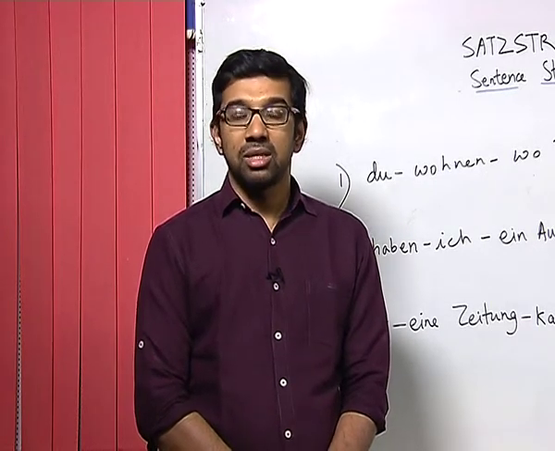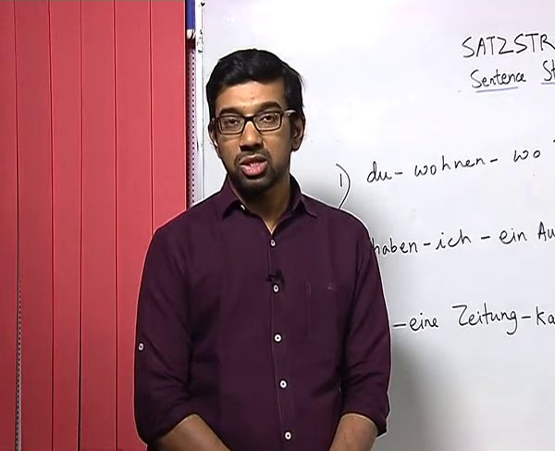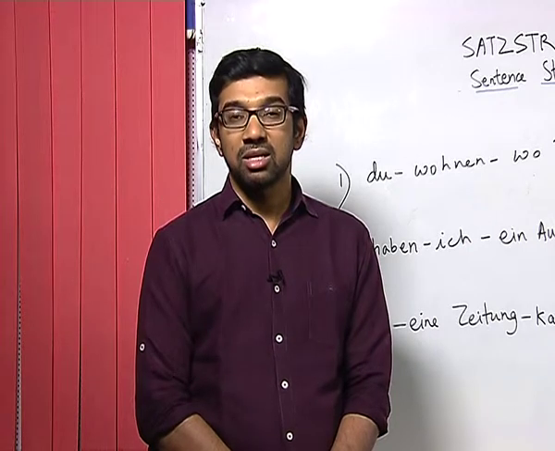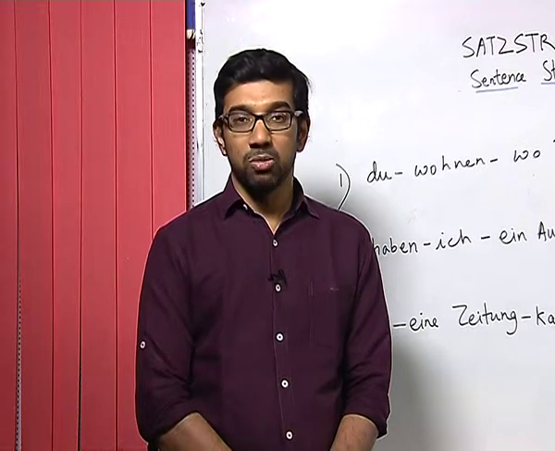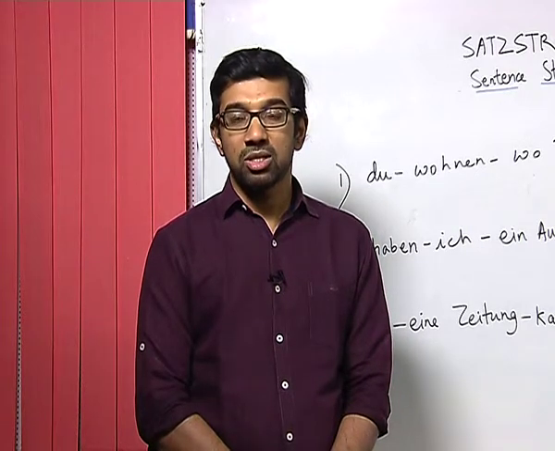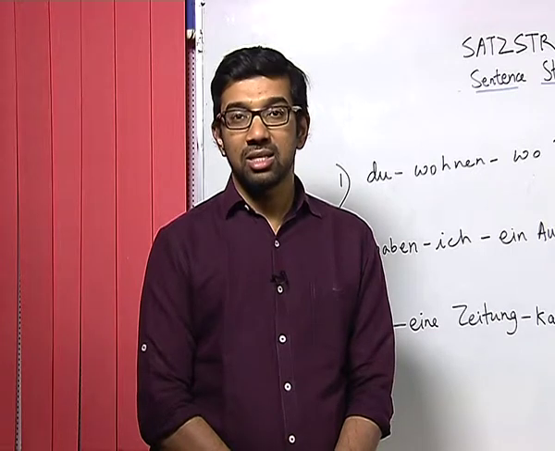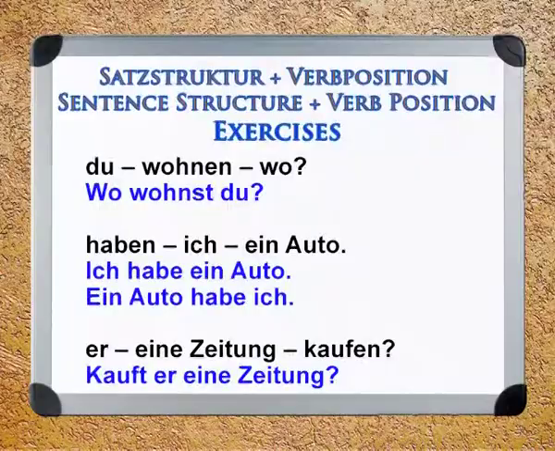We learned that the verb position in a German statement is at the second position, irrespective of the position of the other elements in the sentence. We also learned that there are two types of questions in German. One is a W question, where the position of the verb is second, and the other is a yes or no question, where the position of the verb is first. And then we did certain examples where the students wrote the correct answers.